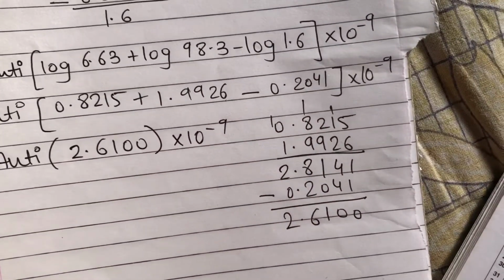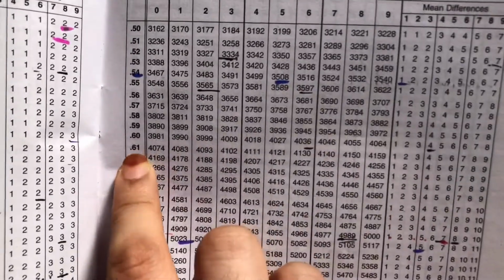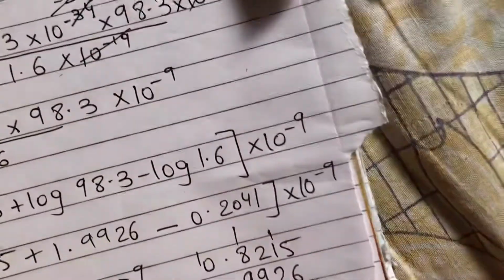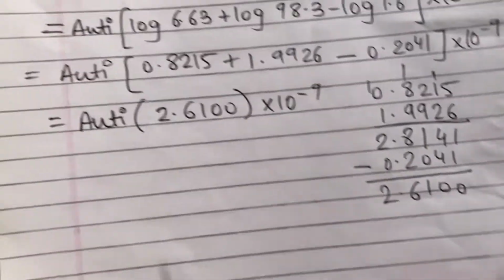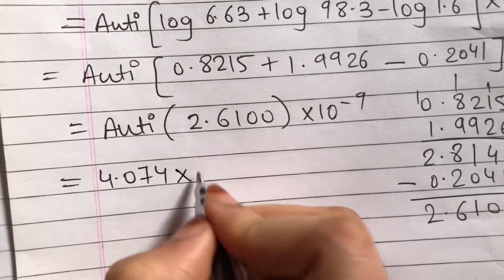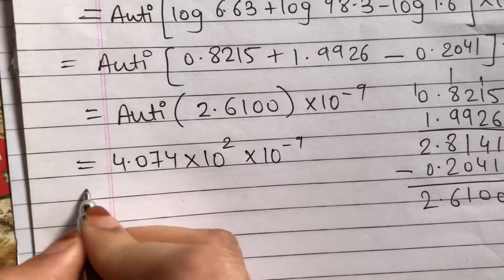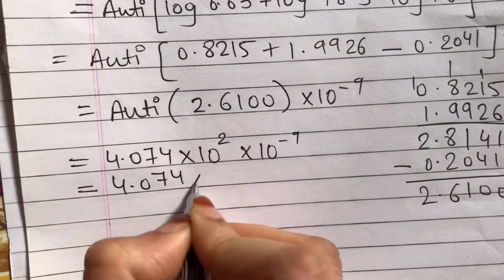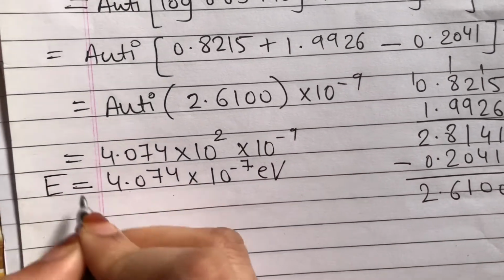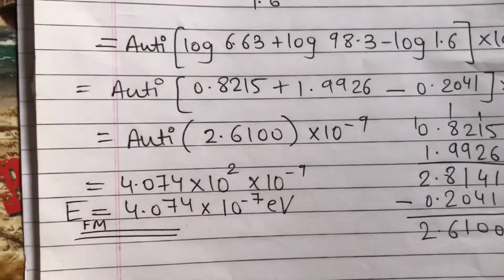Now anti-log of 61, column 0. Mean difference we do not have 0. So anti-log of 61, column 0, is 4074. One digit after point, into 10 raised to whatever digit we have before point, into 10 raised to minus 9. So this becomes 4.074 into 10 raised to 2 minus 9, which is minus 7, electron volt is the energy of an FM photon. Okay.